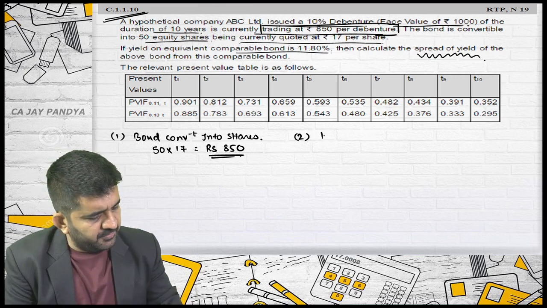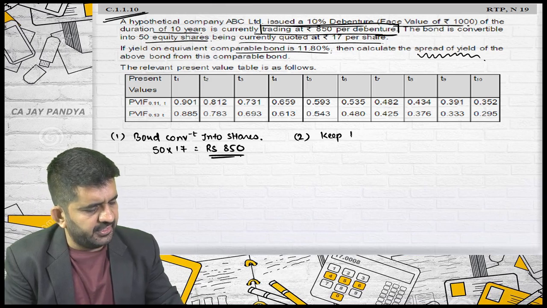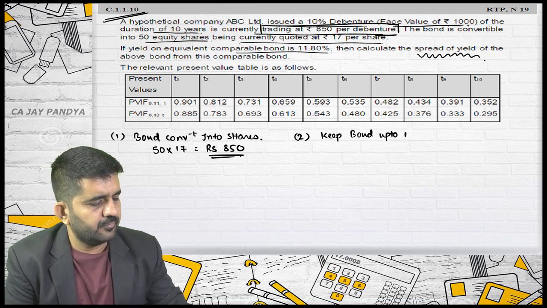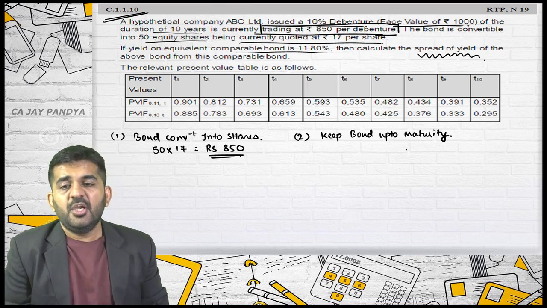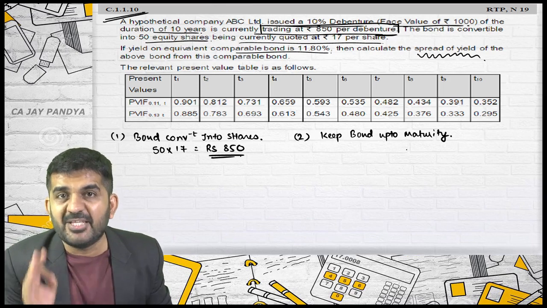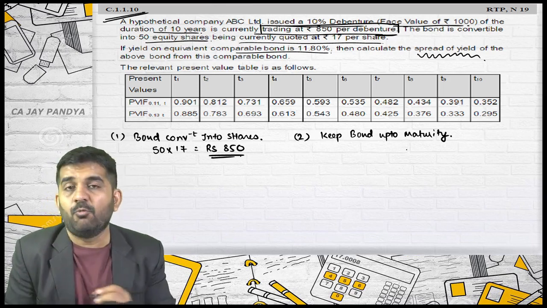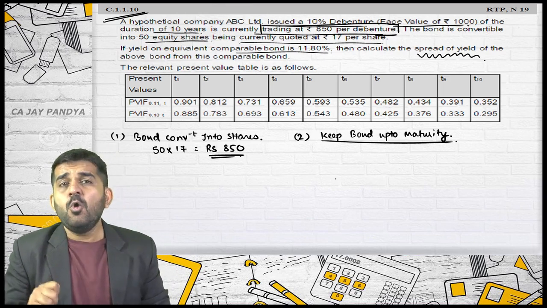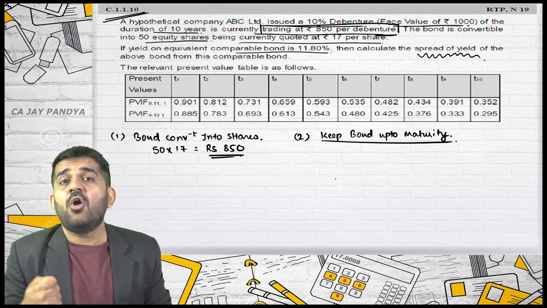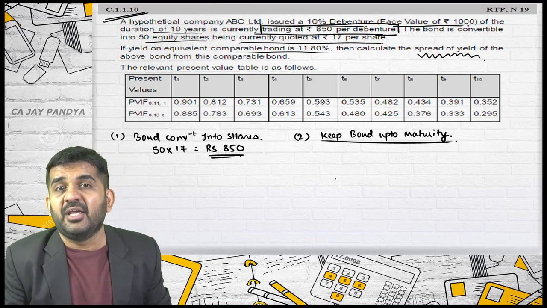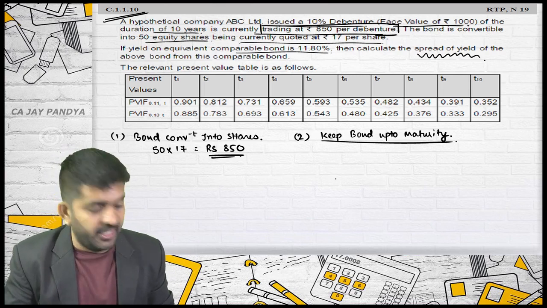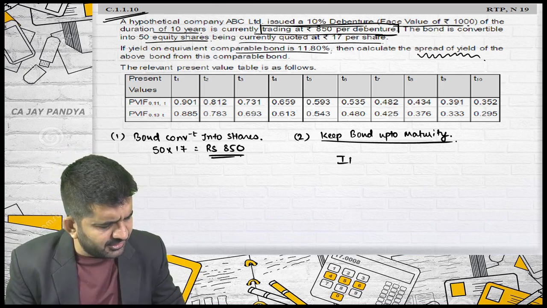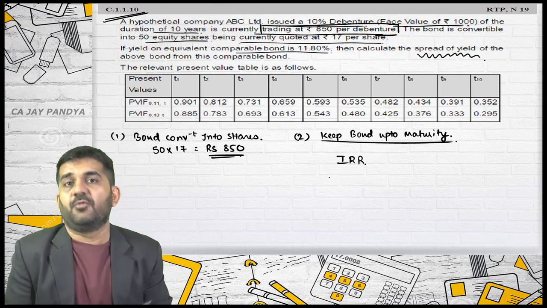If I keep this bond up till maturity, how much rate of return will I be earning if I purchase this bond today? That is nothing but the internal rate of return.